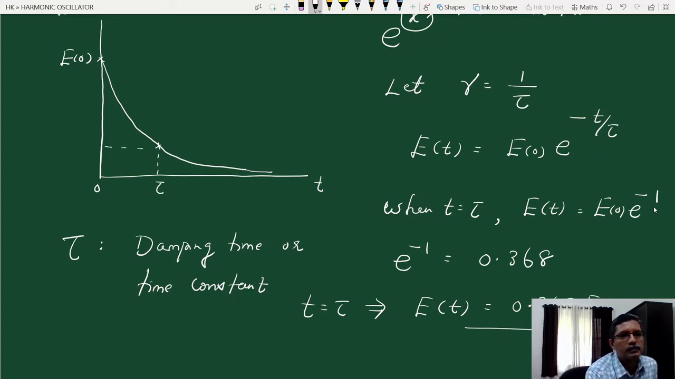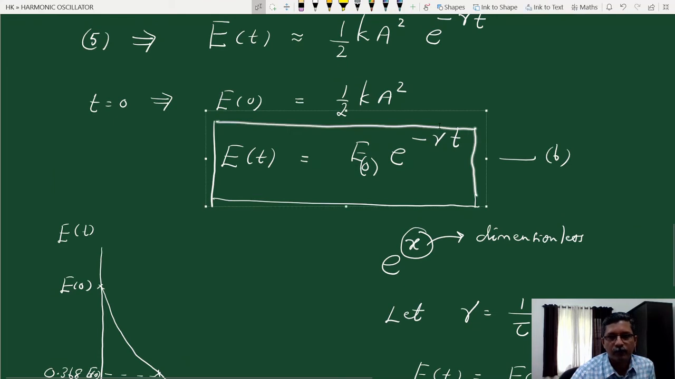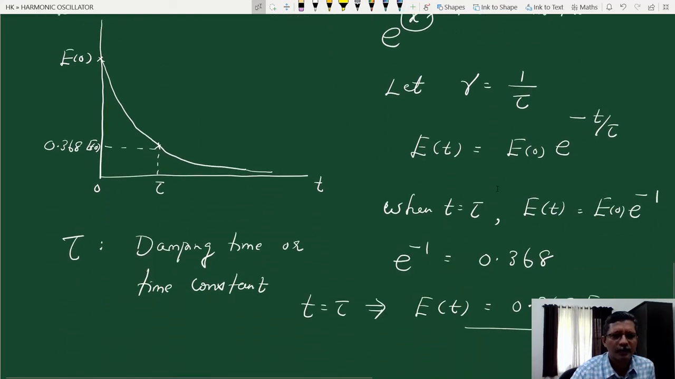Here the energy reduces to 0.368 times the initial energy E0. Okay, so the result that we have obtained is that the energy dissipation is exponential. For a damped harmonic oscillator, energy at any time t decreases exponentially from the initial, starting energy, and the decrease is decided by the damping factor gamma. We can also express it in terms of the damping time.